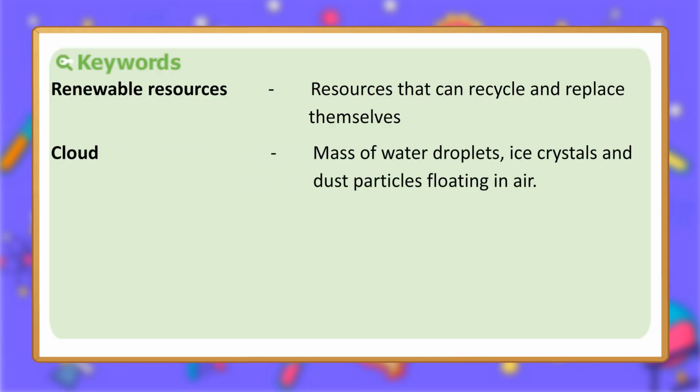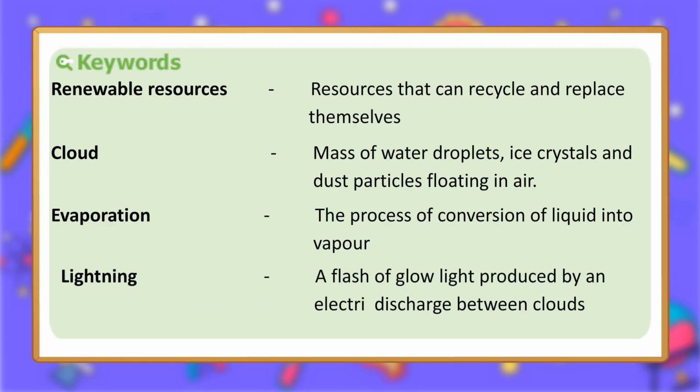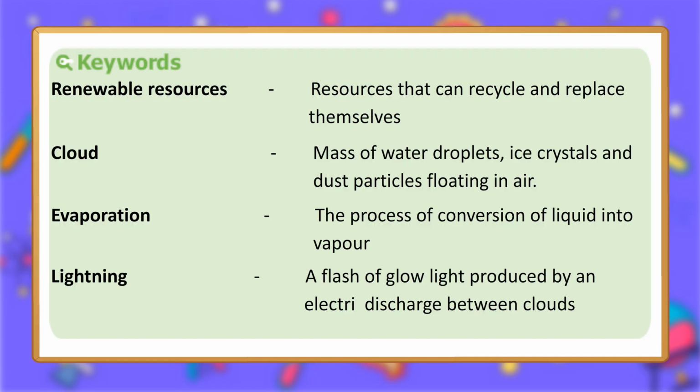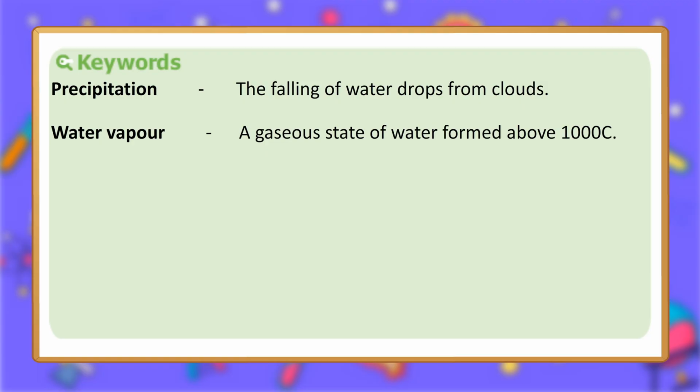Cloud. Mass of water droplets, ice crystals and dust particles floating in air. Evaporation. The process of conversion of liquid into vapor. Lightning. A flash of glow light produced by an electric discharge between clouds. Precipitation. The falling of water drops from clouds. Water vapor. A gaseous state of water formed above 100 degrees Celsius.